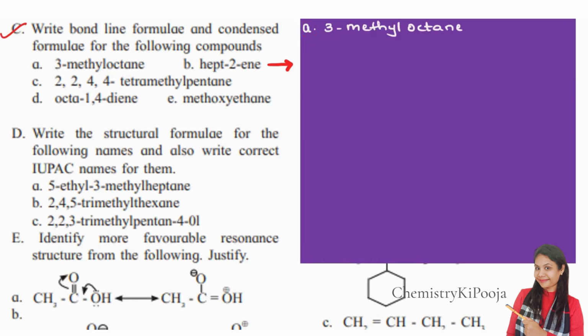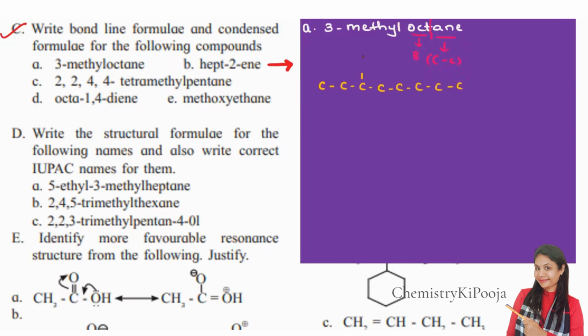the IUPAC name to the structure, you're just simply going to break down the things. Okay, we are going to break this down. Oct means the total number of carbon atoms is 8, and ANE means carbon single bond carbon is present, right? Same way, now we are going to quickly write down the structure. 8 carbons I am going to write down: 1, 2, 3, 4, 5, 6, 7, 8.